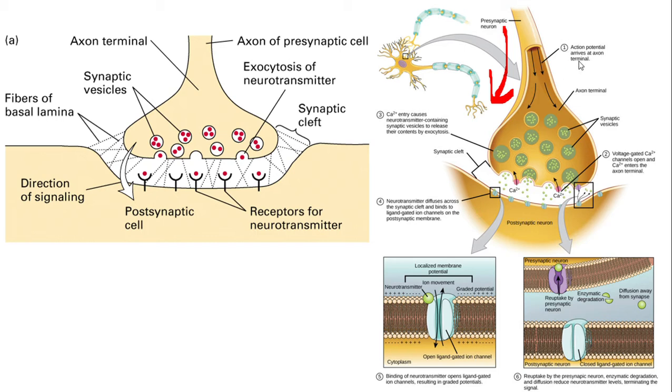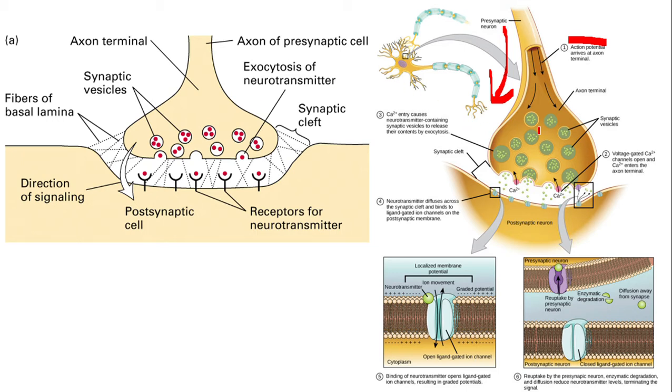You see, point 1, action potential arrives at the axon end. And here you can see synaptic vesicles are there. These synaptic vesicles contain some particles. Actually, these particles are neurotransmitters. Let us come to this diagram. You see, this is the synaptic vesicles. This synaptic vesicle contains the neurotransmitter. Can you give an example for a neurotransmitter? Acetylcholine is an example for a neurotransmitter.